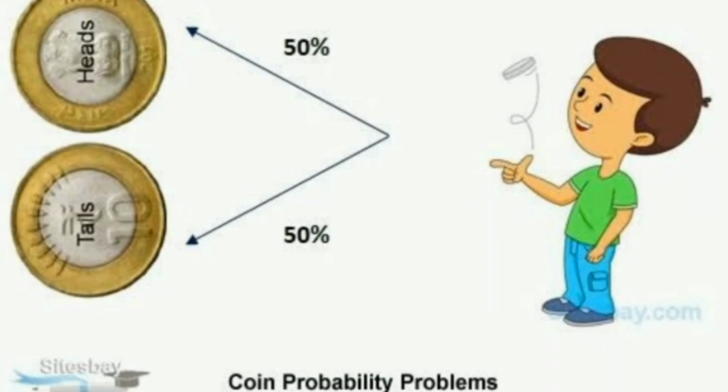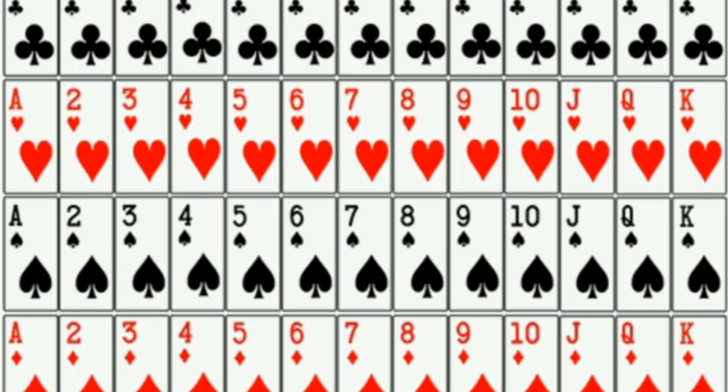For example, tossing of a coin is a random experiment because if a coin is tossed, either head or tail will turn up. That is, we have two possible outcomes, head or tail. Drawing a playing card from a pack of well shuffled cards is also a random experiment. A pack of playing cards has in all 52 cards, so we will have any one card out of 52 cards.